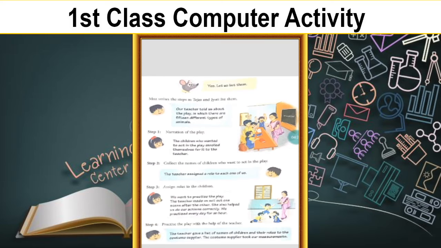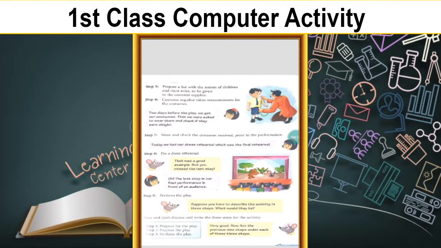They took the measurements of each candidate. Next, prepare a list with the names of children and their roles to be given to the costume supplier. The teacher has given the 15 names and 15 roles to the costume supplier.